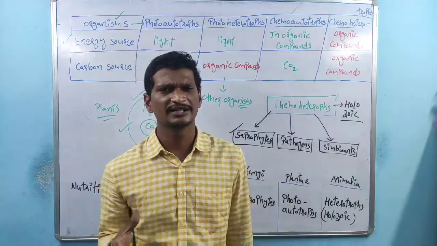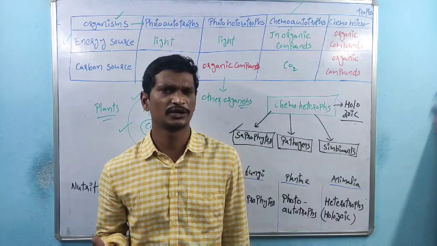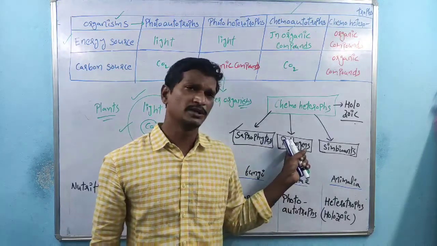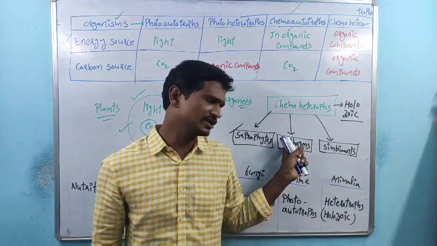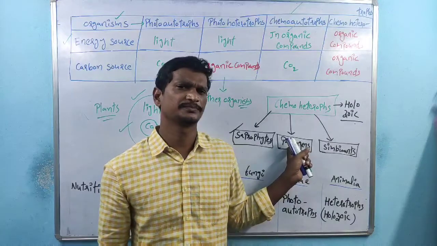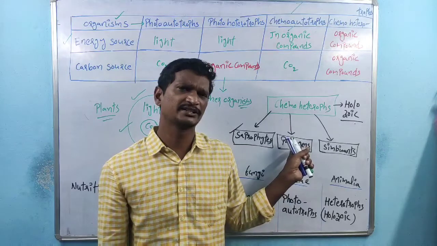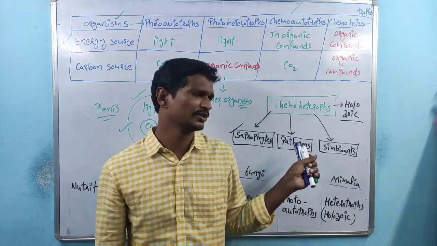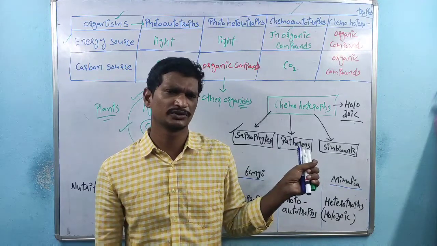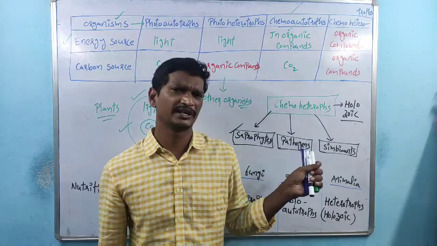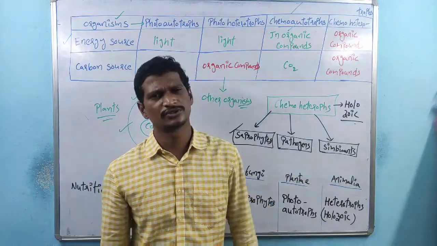Pathogens means organisms that have the capacity to cause diseases. Most diseases are caused by bacteria. Vibrio cholerae causes cholera, and Mycobacterium tuberculosis causes tuberculosis. So different types of bacteria act as pathogens.